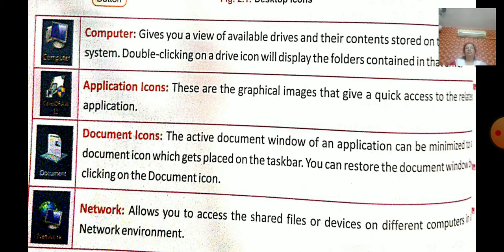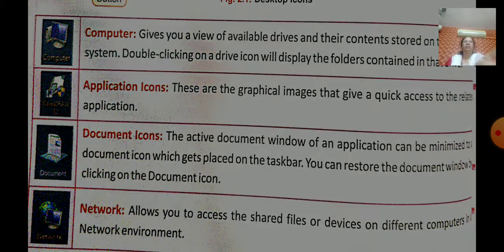And you can see the document icon. The document icon represents an active document window of an application that can be minimized and placed on the taskbar. You can restore the document window by clicking on the document icon. When you minimize you can also maximize, right? And network allows you to access shared files or devices on a different computer's environment.